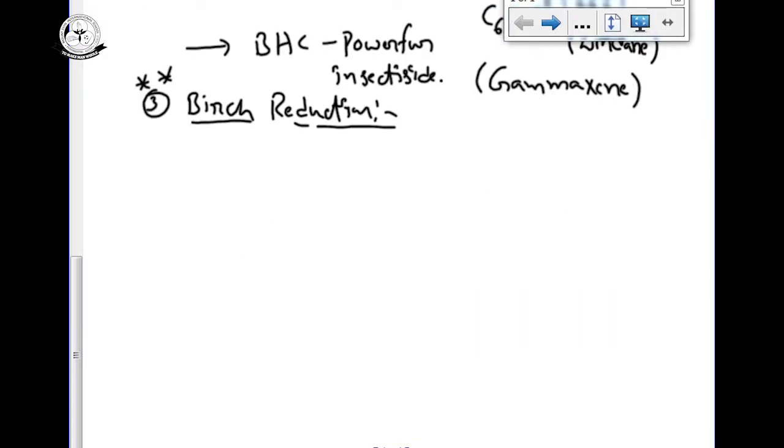Birch reduction is a reduction of benzene on reaction with metals like lithium or sodium, in presence of liquid ammonia. Whenever we see sodium in presence of liquid ammonia, previously we saw that trans alkenes will be formed, or in presence of methanol.